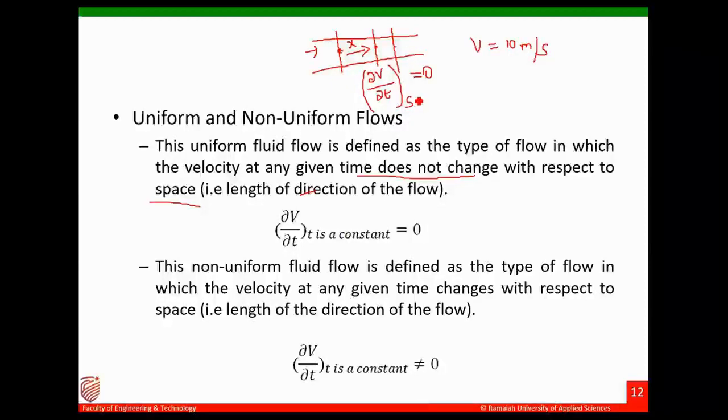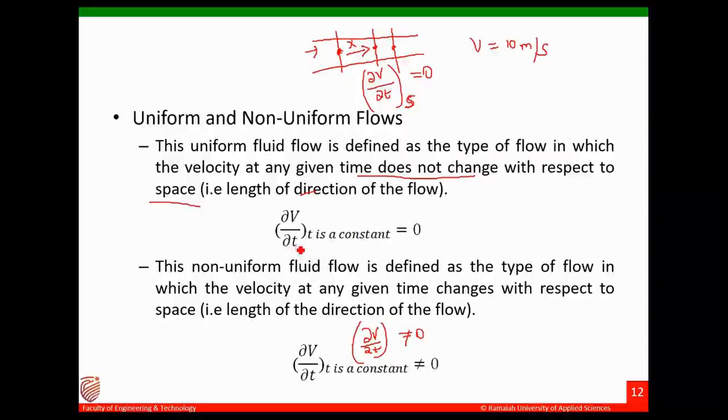It will not change with respect to space. Non-uniform means it changes with respect to space. If it is 10 meters per second here, it will be 15 or 12, 20 and so on. So this is not equal to 0.